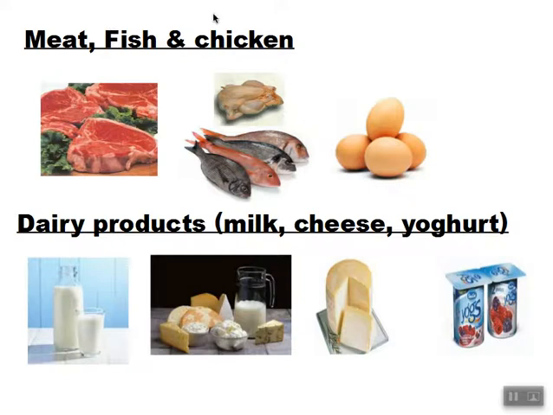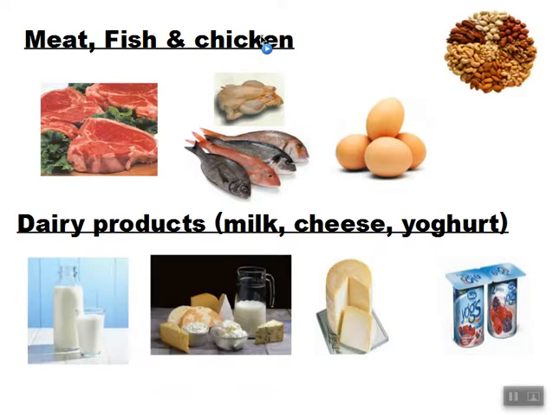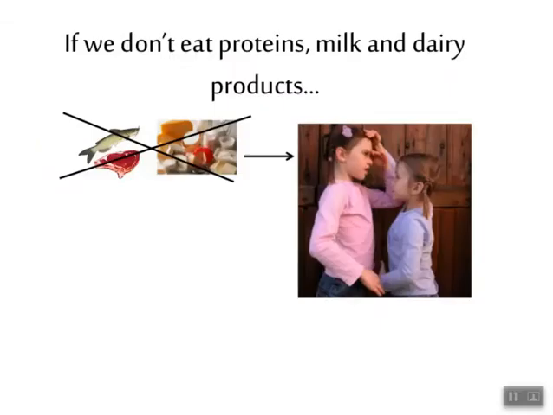But do you know that some plants contain proteins? Like nuts. Nuts come from plant sources and they are rich in proteins. Okay, so you have to eat proteins in your meals.